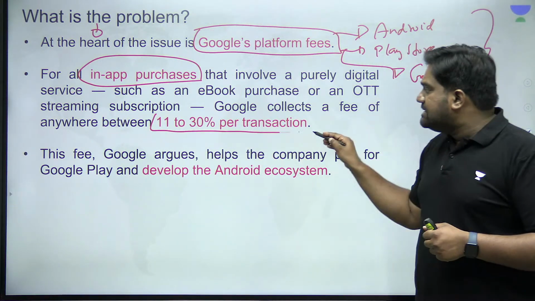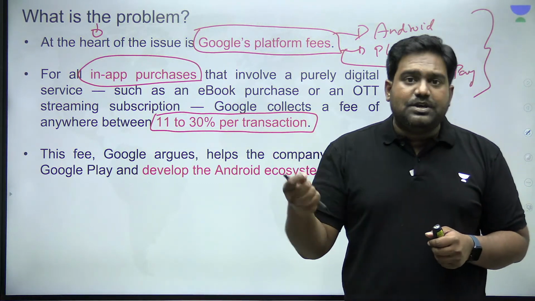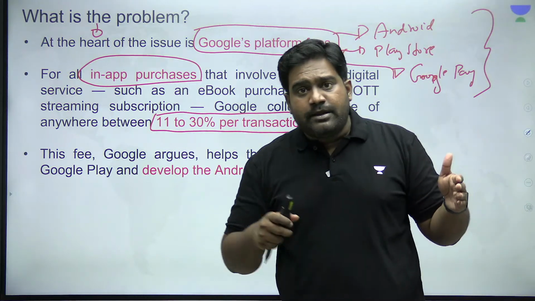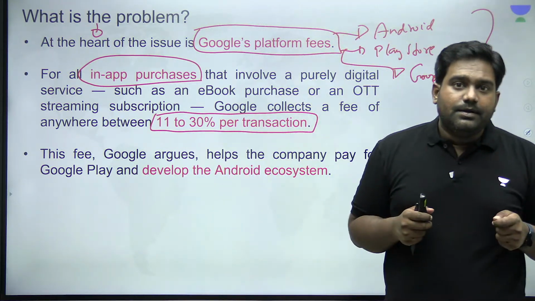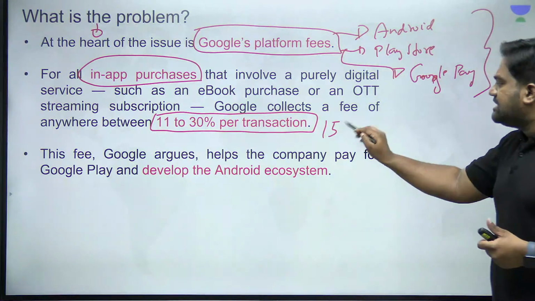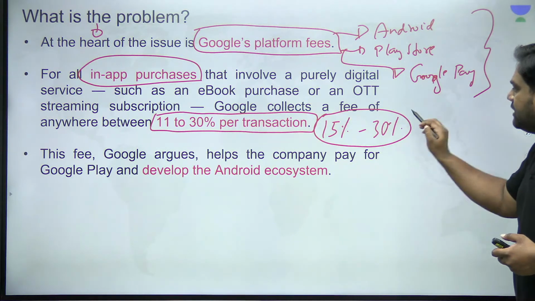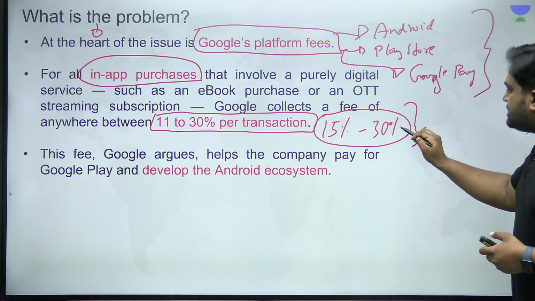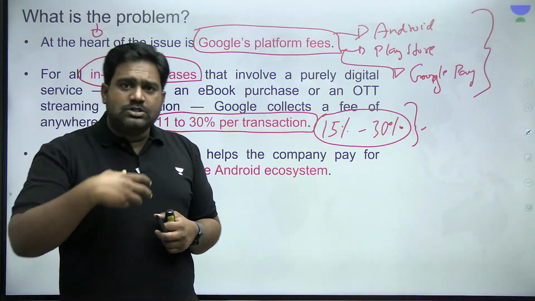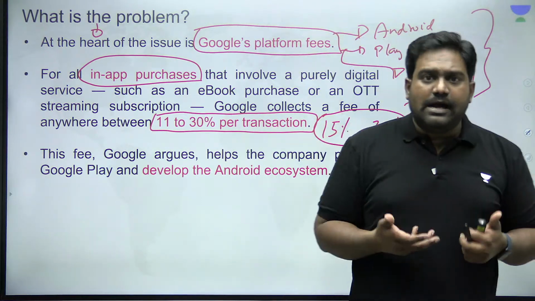Now, this transaction fee is very, very high. The commission which has to be shared is extremely high. It's anywhere in the range of 11% to almost 30%. Especially in markets like India, Google has been consistently charging around 15 to 30% of the revenue generated. Now, this high platform fee obviously imposes a huge cost on small startups which are just starting out.